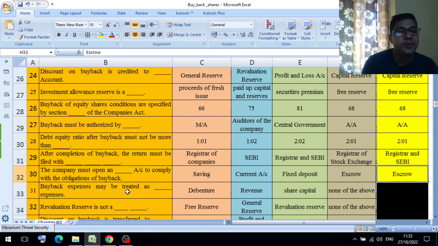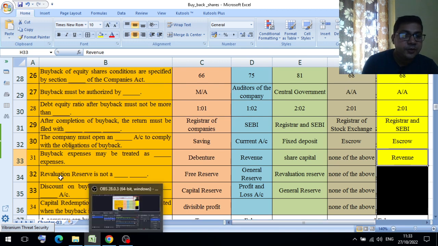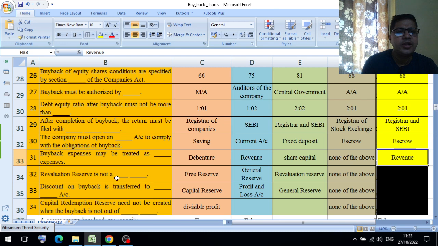Buyback expenses may be treated as dash expenses. Option A, debenture. Option B, revenue. Option C, share capital. Option D, none of the above. The answer is revenue expenditure. Revaluation reserve is not a dash. Option A, free reserve. Option B, general reserve. Option C, revaluation reserve. Option D, none of the above. The answer is free reserve.